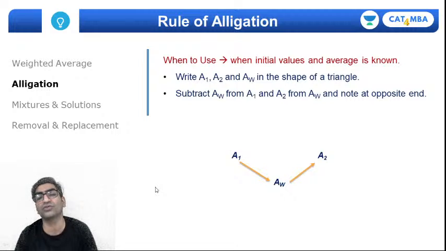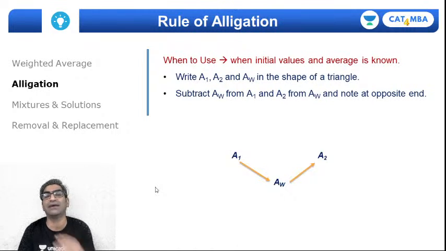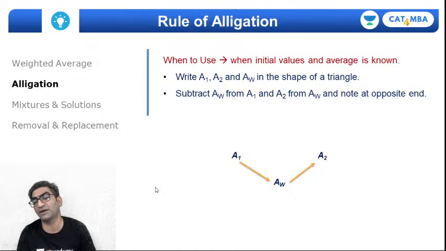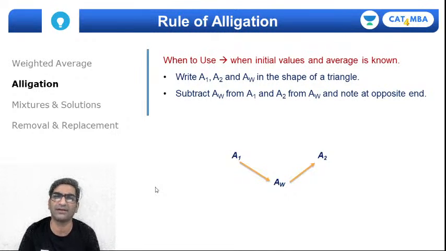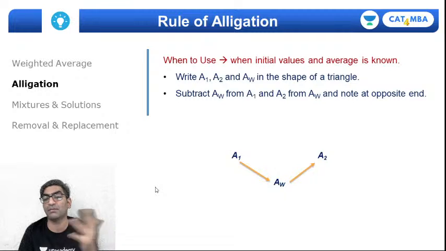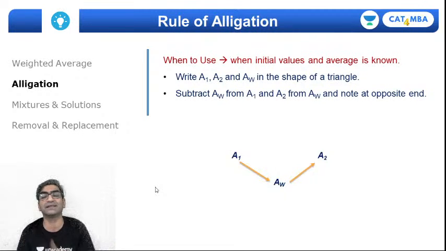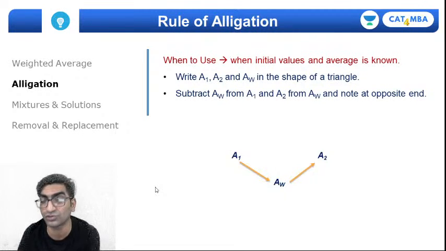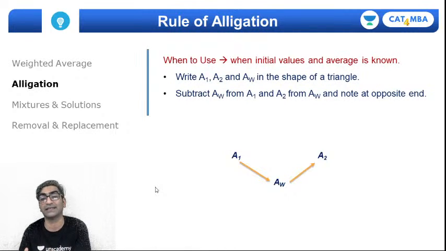For each arrow you calculate a difference, right? Now while I've written it in specific terms, I've said subtract AW from A1 and A2 from AW, there's no hard and fast rule on that. But I think what you need to keep in mind is that for every arrow you will subtract, but the sense in which you subtract for the arrow should be the same for both arrows, right? For example, if the left arrow points towards the average, and you are doing back minus front, A1 minus AW, then you should repeat the same order for the second arrow also, and so you would do AW minus A2, right?